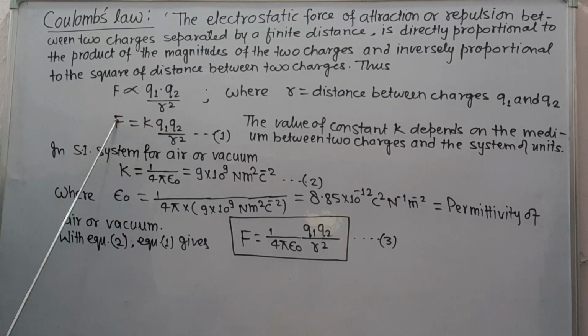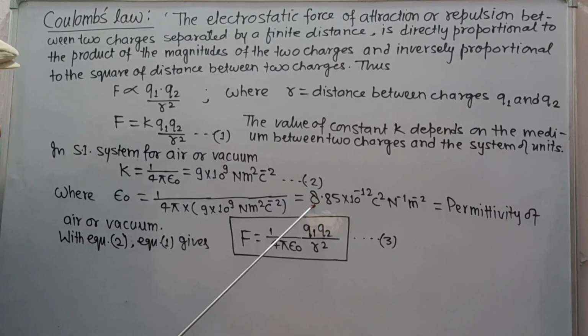Its unit is Newton meter square upon Coulomb square, where epsilon naught is 1 upon 4 pi into 9 into 10 to power 9 Newton meter square upon Coulomb square,